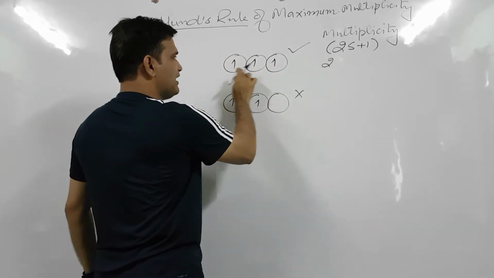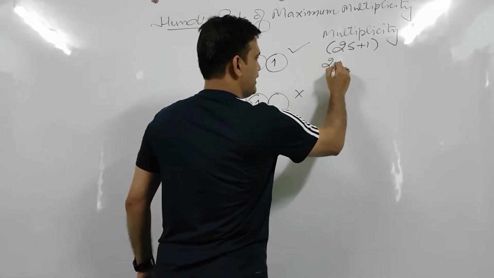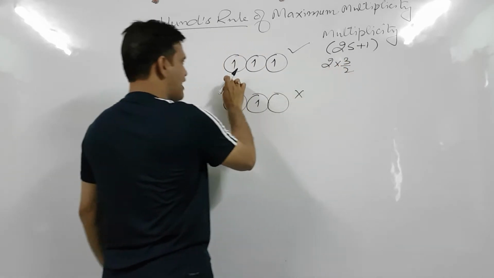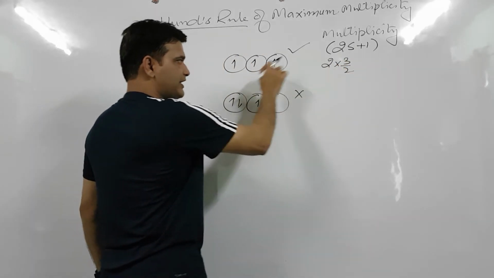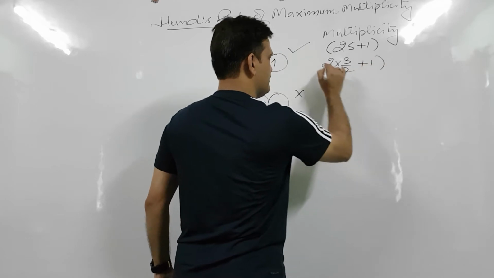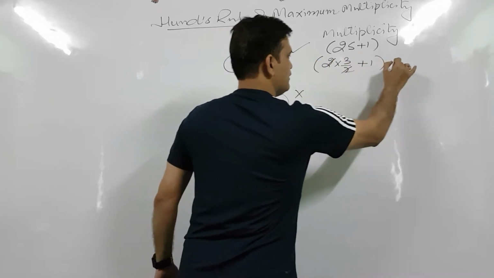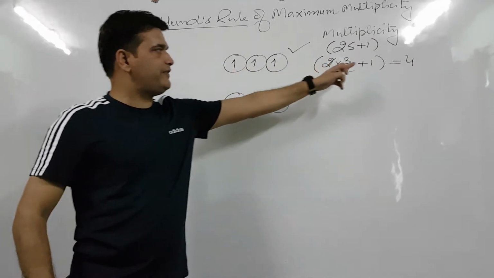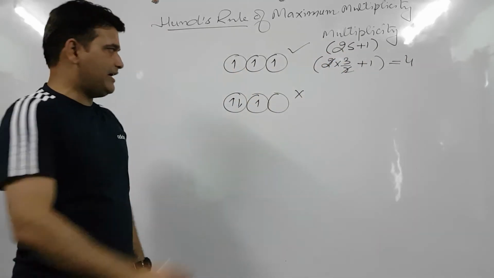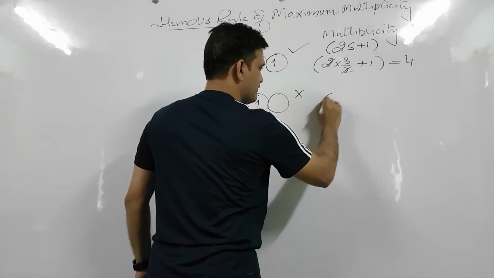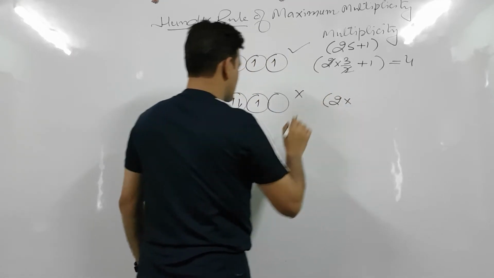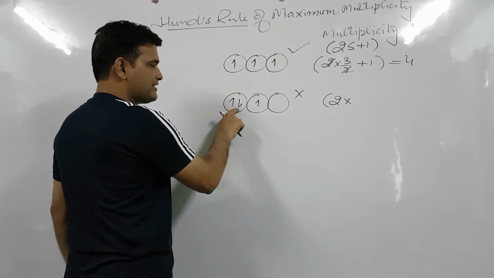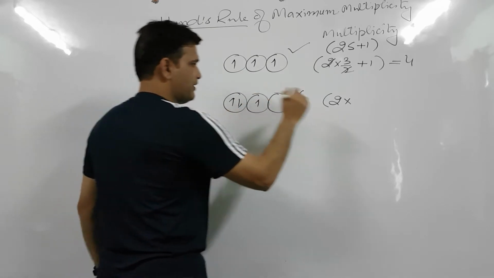And what is the total spin? 3 by 2. Half plus half plus half. 3 by 2 plus 1. Multiplicity of this configuration is 4. And in this case, plus half minus half cancelled, only plus half.